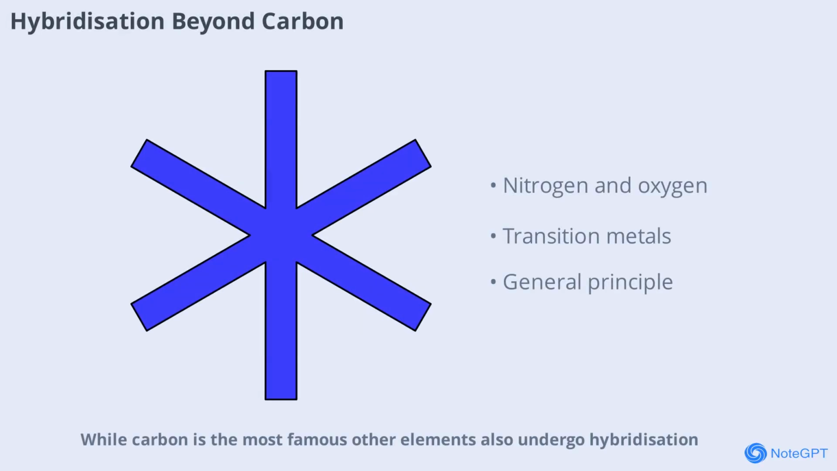Carbon is the most famous, but other elements also undergo hybridization. Nitrogen, oxygen, and even some transition metals can hybridize their orbitals to form stable bonds. For example, nitrogen in ammonia, NH3, uses sp3 hybridization, while oxygen in water, H2O, also adopts sp3 hybridization. This concept is not limited to organic molecules but is a general principle in chemistry.